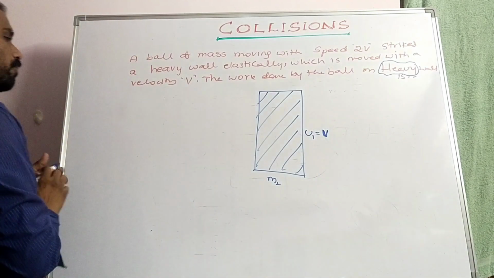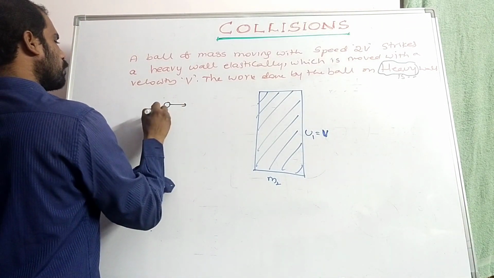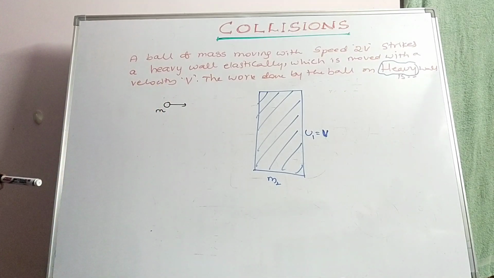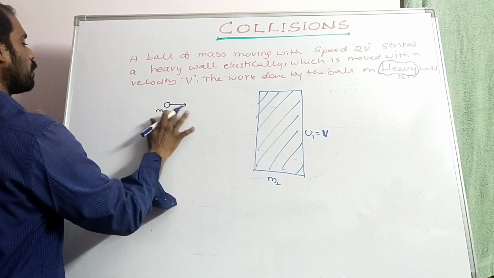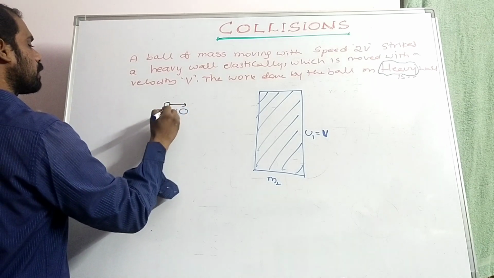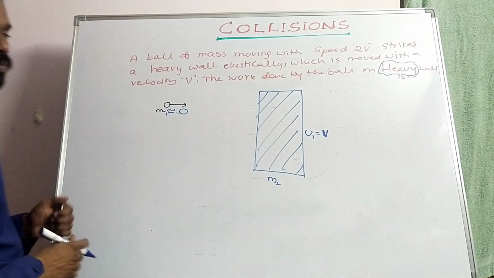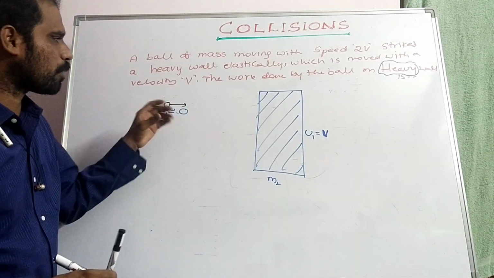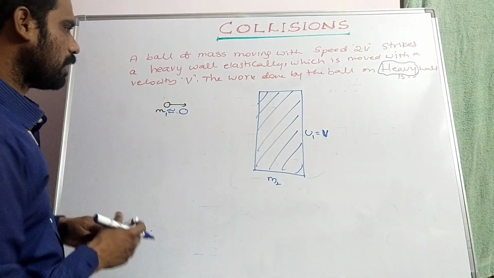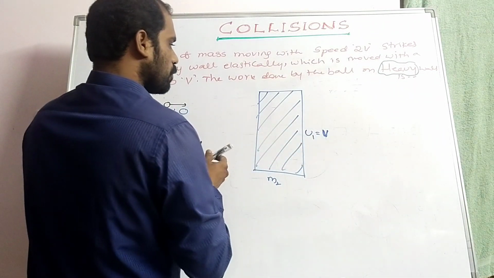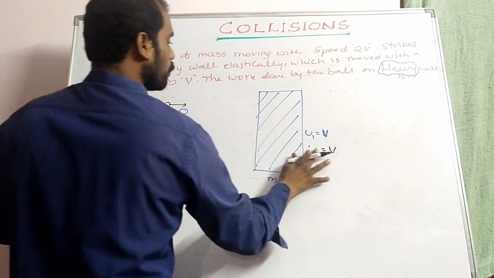A ball of mass m is m1, and m1 is negligible compared with the wall because it is a heavy wall. With the negligible mass of the ball, there is no influence of the ball on the wall, so there is no change in the speed of the wall.